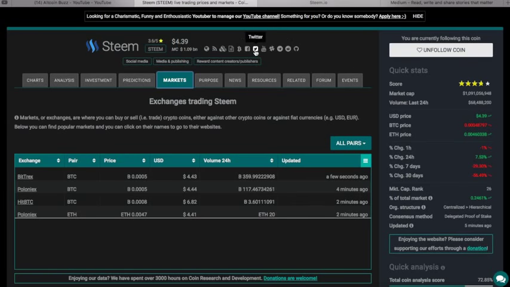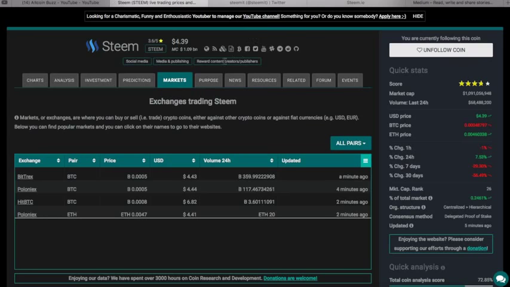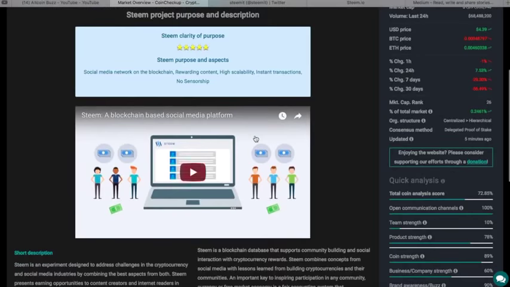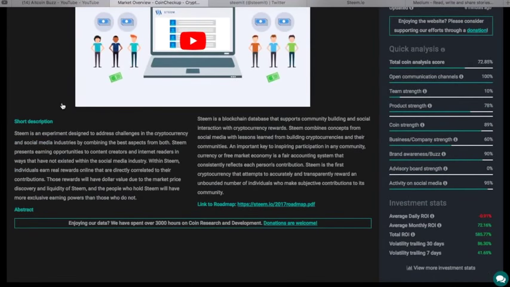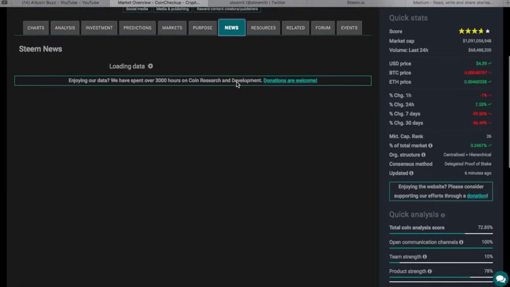So, for instance, if you pick on their Twitter feed right there, it opens in another tab. Just going to demo that for you. See what's going on there. All right. So back to this. We are very interested in the social media aspect, of course, because we want to find out if they're posting, are they an active team, or things happening in there. On the purpose, Steem's project purpose and description, clarity of purpose, 5 stars. They have their video on Steem, and each of these coins gives a short description of why they're in business. Here's a link to the roadmap. Love this. This is the tab I like.